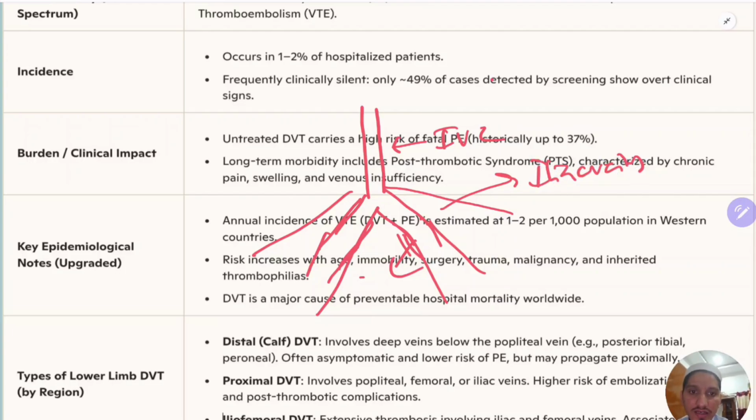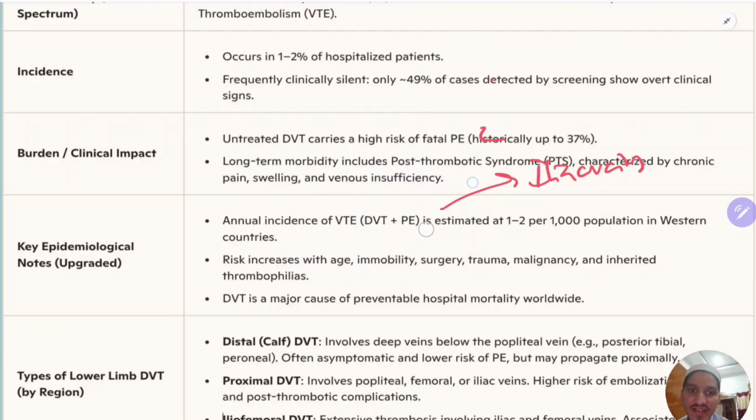I will just draw a schematic diagram, not proper. So this is the inferior vena cava, which will divide into right and left iliac veins.